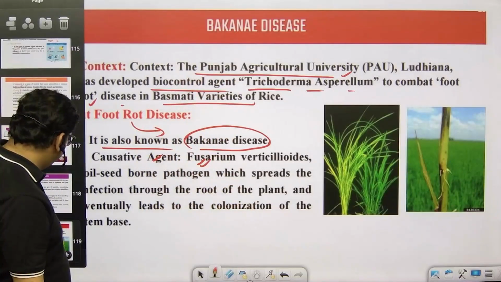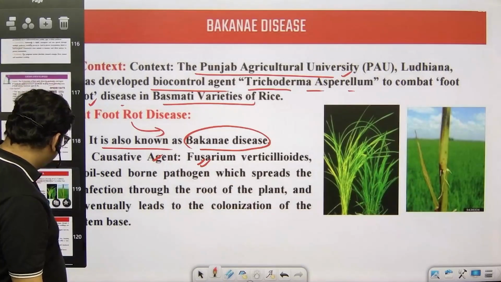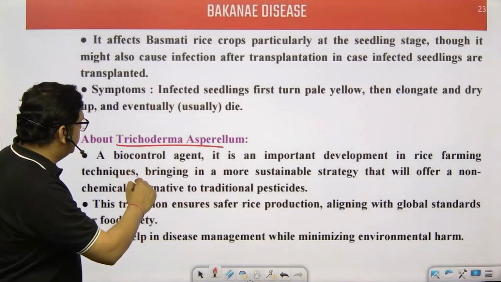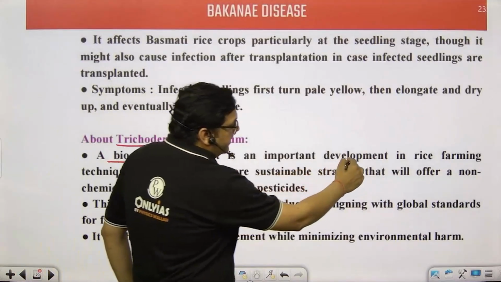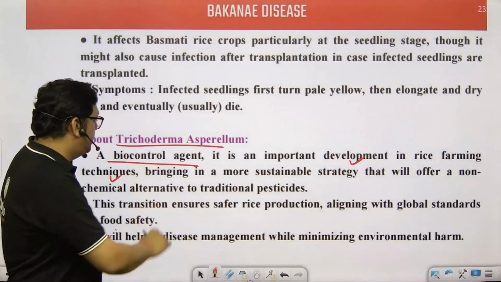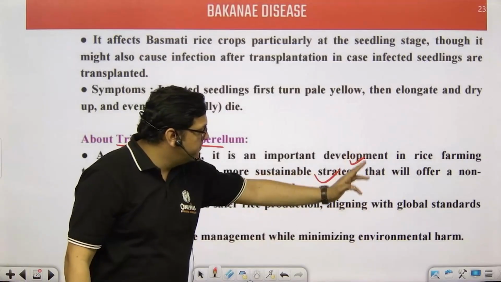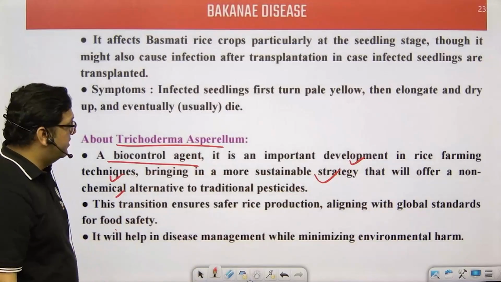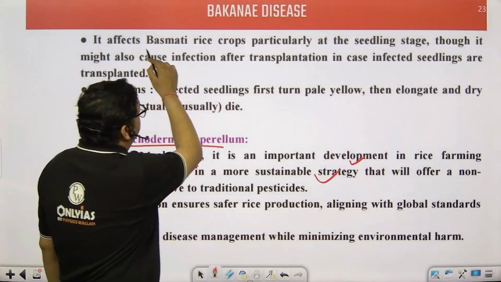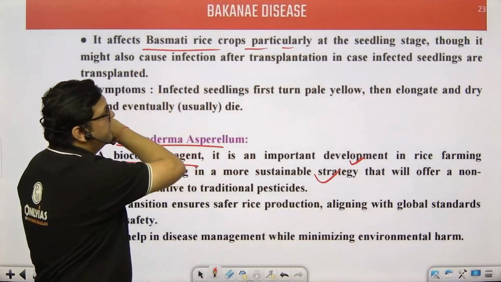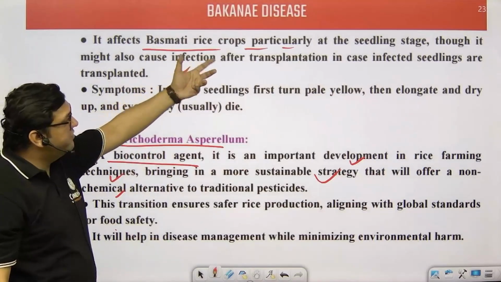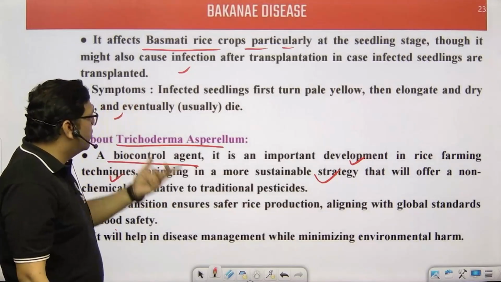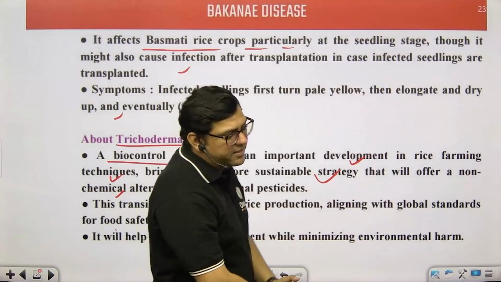Not much. So students, with this particular aspect, the last slide is there. This Trichoderma asperellum is a biocontrol agent and a development in rice farming techniques, bringing in a more sustainable strategy that offers a non-chemical alternative to traditional pesticides. It affects the basmati rice crops at the seedling stage and causes infection. The symptoms: it turns yellow, becomes elongated, and eventually dies.